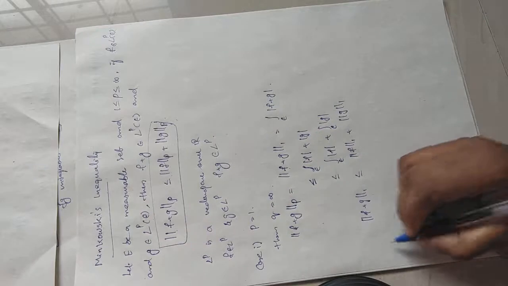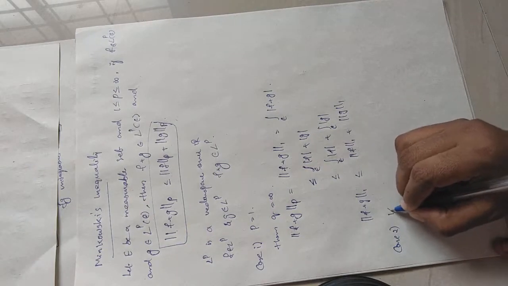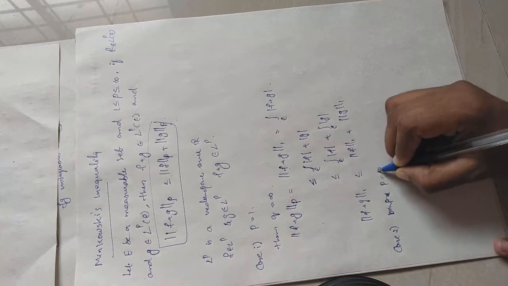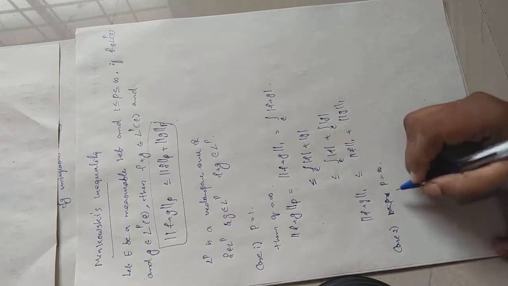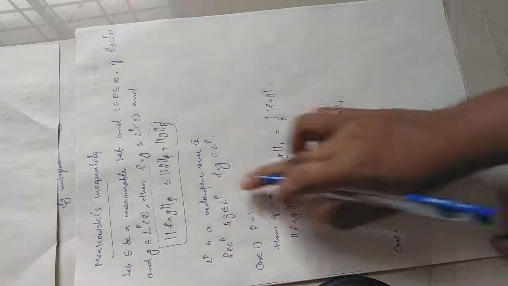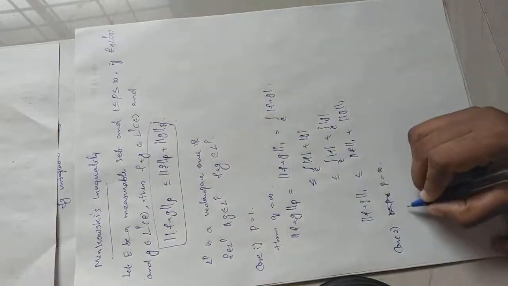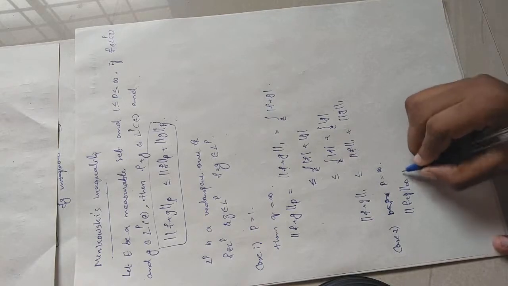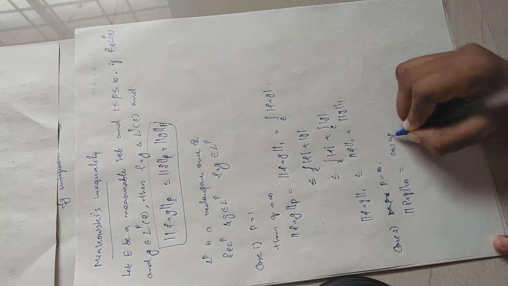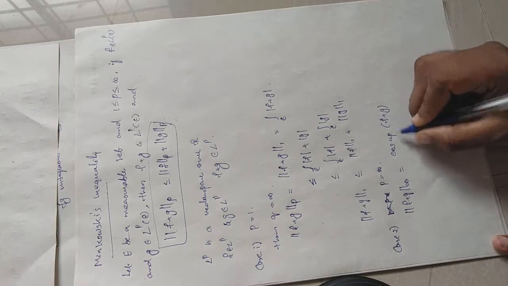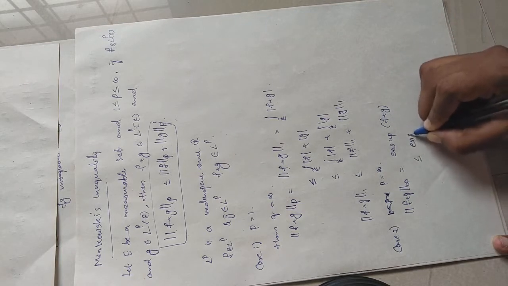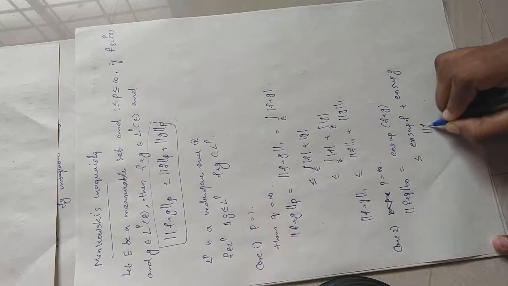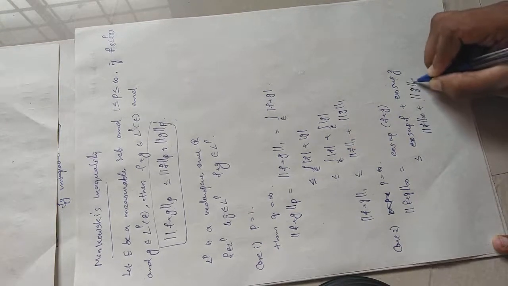Now for case 2, we assume 1 less than p less than infinity. But first, what is the case for p equal to infinity? For the case p equal to infinity, we need to prove it with the sup norm instead of the p norm. Consider the infinity norm of f plus g. That is by definition essential supremum of the function f plus g. We already proved that essential supremum of f plus g is less than or equal to essential supremum of f plus essential supremum of g, and this is nothing but the sup norm of f plus the sup norm of g. So for this case also we proved it.